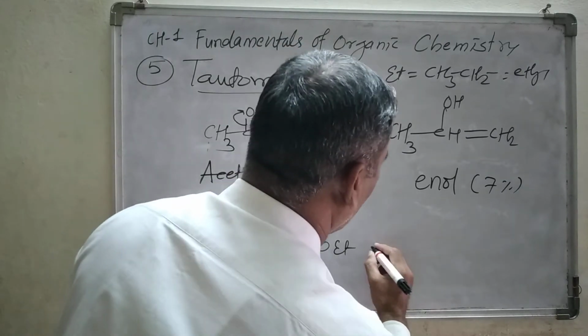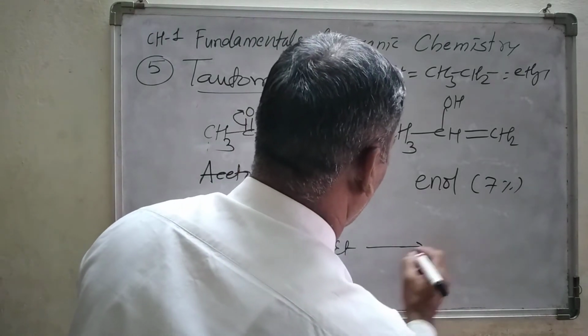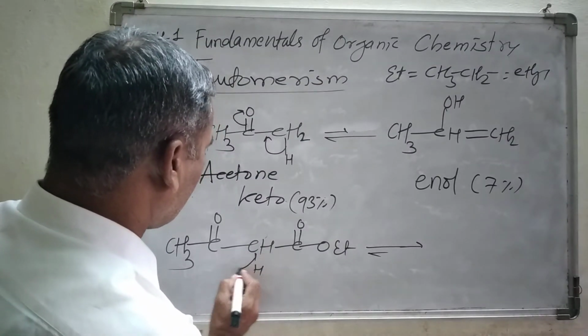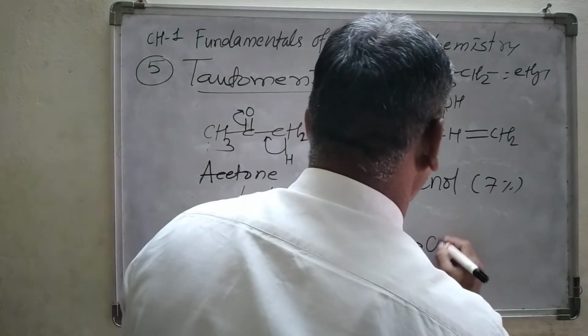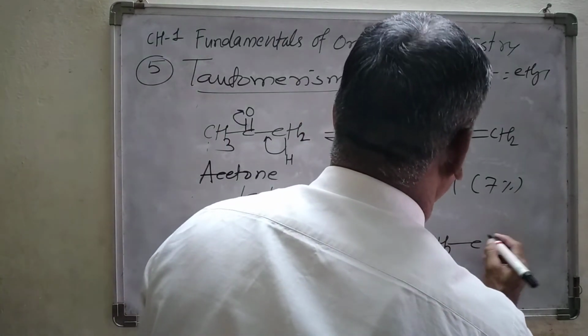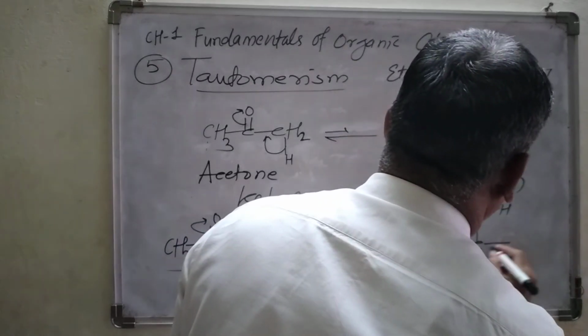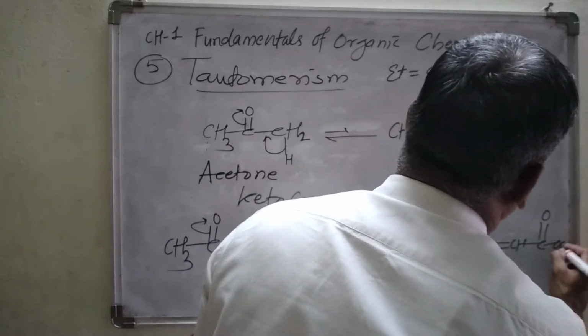Now at an equilibrium again, what is happening here? At an equilibrium, this hydrogen atom shifts from here to here, and we are going to get CH3, then OH, double bond CH, C double bond O and OET.